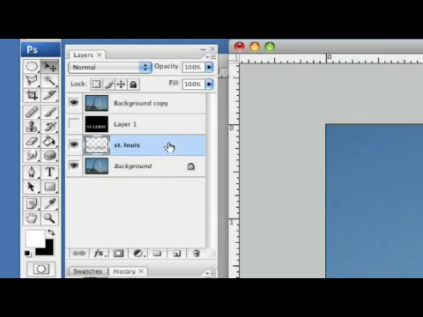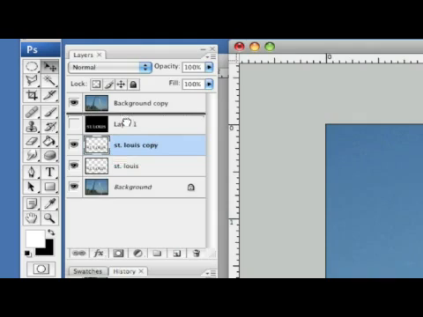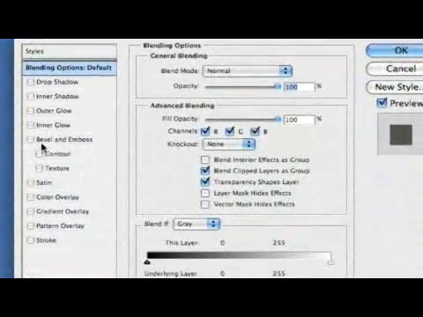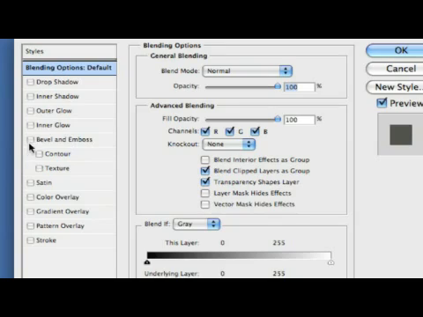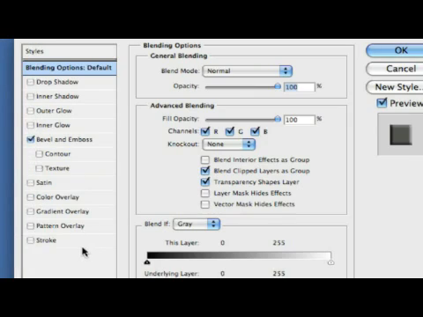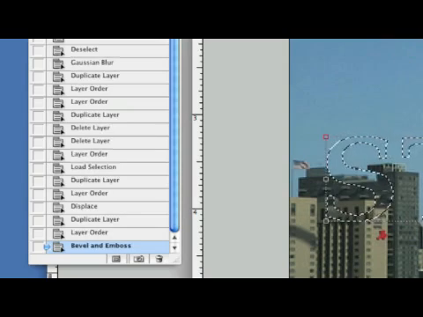Oop, hit cancel. Let's take it, drag it down here to the bottom, create another copy like so. Drag it right up under our background copy. And what we're going to do with this one is take this one and add a bevel and emboss to it. We'll turn this off so we can see it here. Or never mind, we'll just leave it like so. So we hit bevel and emboss, that looks fine, and let's go ahead and add some shadows here. Let's go ahead and hit OK. There we go.